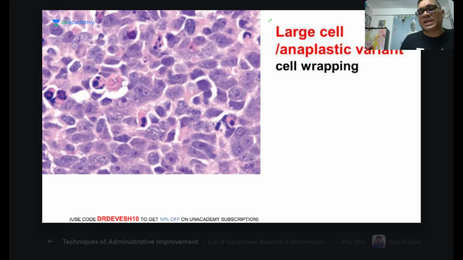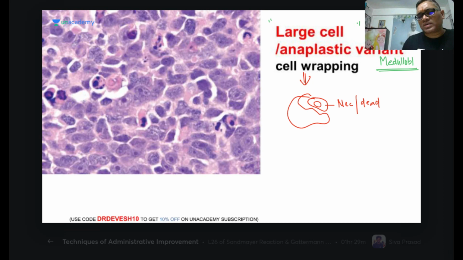This is another new thing added in Neurobins: the large cell anaplastic variant of medulloblastoma. What is characteristic in this? You are seeing cell wrapping. What is the meaning of cell wrapping? You will see one tumor cell wrapping around another tumor cell like this, right? And this other tumor cell will be mostly necrotic or dead.